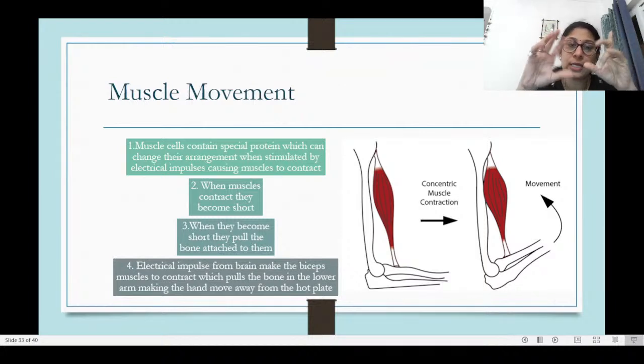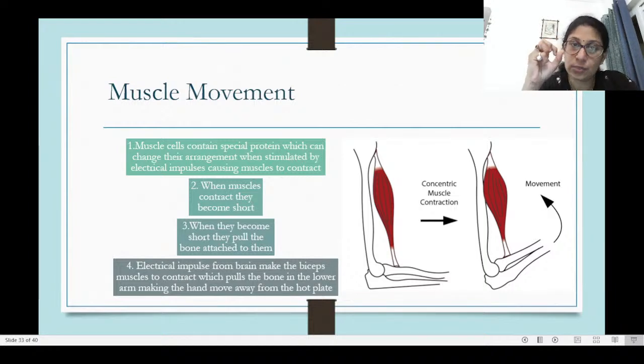They can change their orientation, they can change the arrangement, and that is because of this special protein. This special protein changes its arrangement when it receives a stimulus or an electrical impulse. And this change in its arrangement causes the muscles to contract, or to become small.